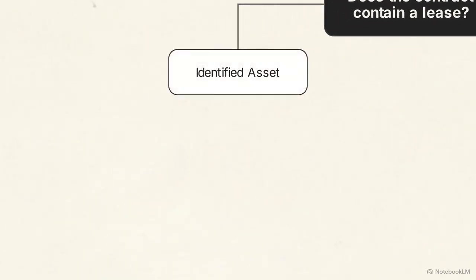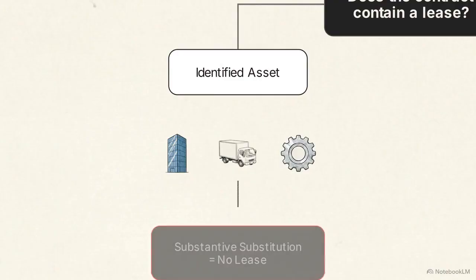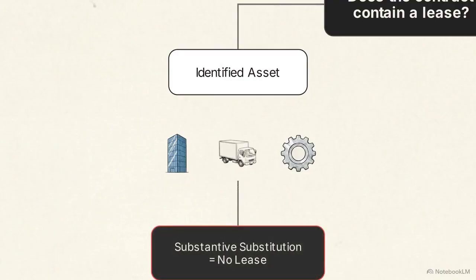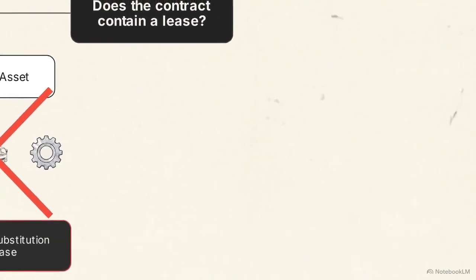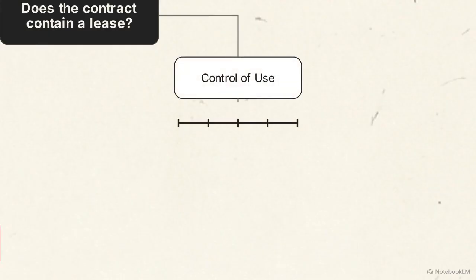First, the contract must specify an identified asset, pointing to specific property, plant, or equipment. This identification is negated if the lessor retains substantive substitution rights. If the supplier can easily swap the asset and benefit financially, no identified asset exists. If the asset is identified, the second condition is control. The customer must hold the right to control the use of that asset throughout the period.